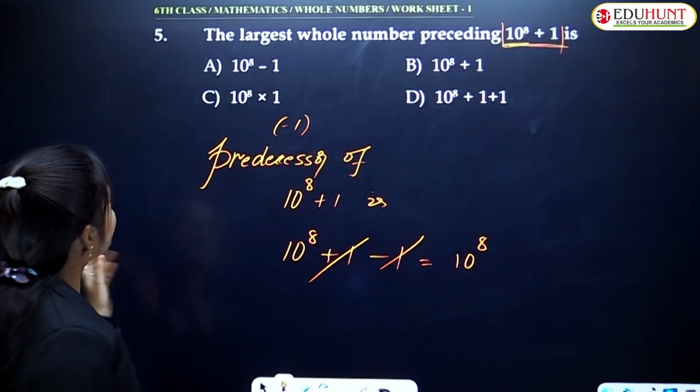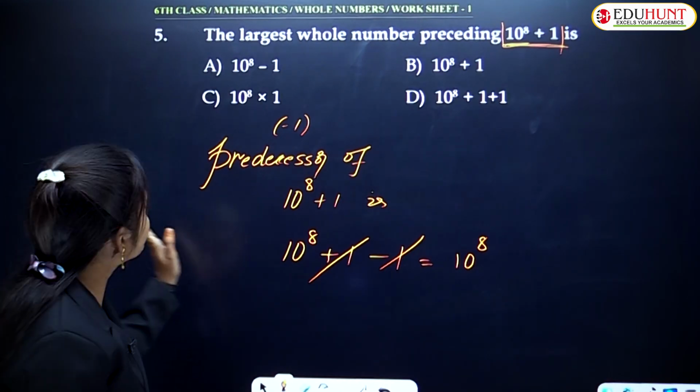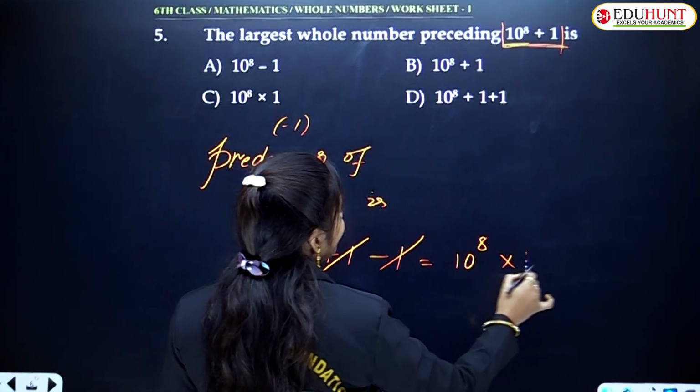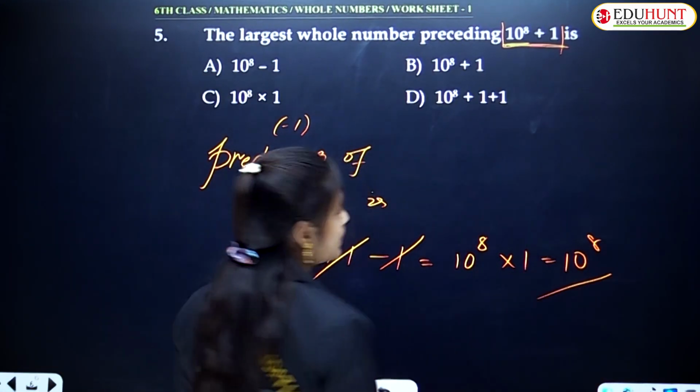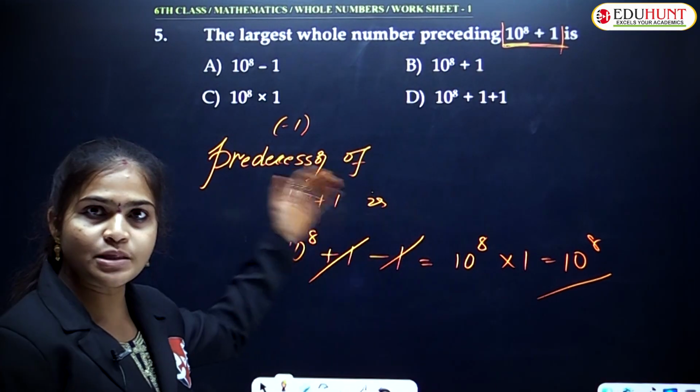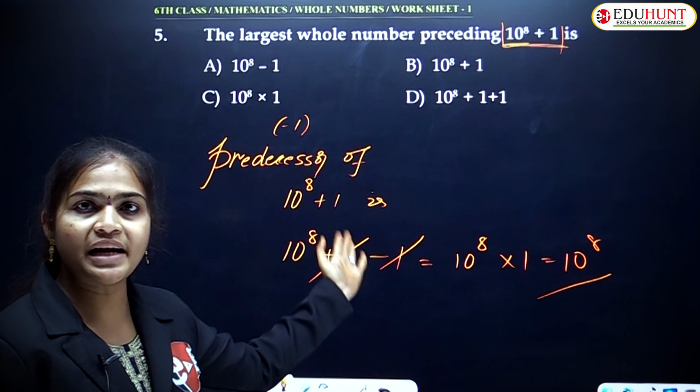Understood? Then here the first option is wrong and the second one is also wrong. Come to the third one, they have given 10 to the power of 8 into 1. Again you will get it as 10 to the power of 8. Yes or no? Actually our answer is 10 to the power of 8. But as per the given option, that is multiplied by 1.